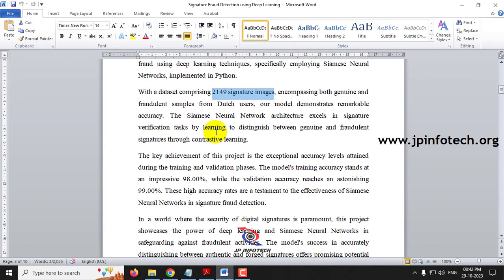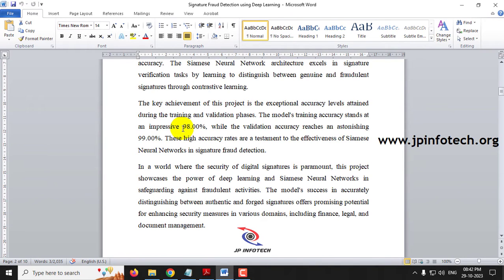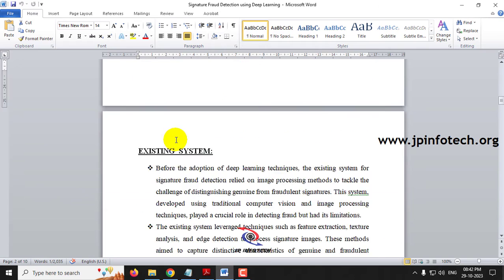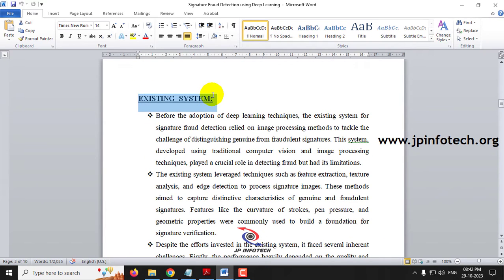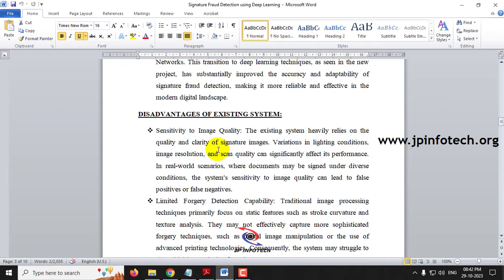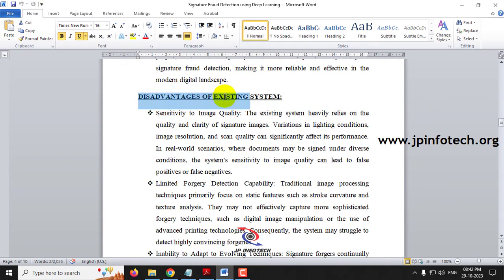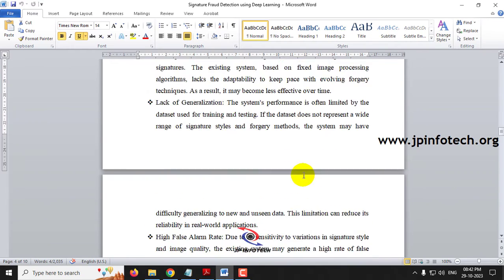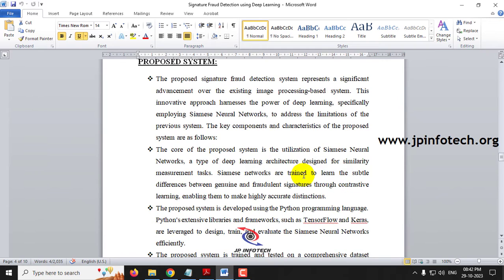Now coming back to the abstract document. Here you can see that we have achieved an accuracy of around 98% training accuracy and around 99% test accuracy. Coming to the existing system, as mentioned, we are considering the base paper as the existing system. In the base paper they have used image processing techniques, computer vision image processing techniques, and those details have been mentioned in the existing system part. Coming to the disadvantages of the existing system, we have listed the various disadvantages of using the image processing technique.